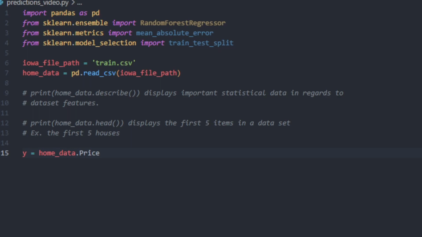And that was okay. If you ran through the walkthrough submission, you'd get a score around $22,000 of a mean absolute error. That's okay, but when you're trying to predict a house price, $20,000 is a lot of money, and you want to make sure you're as close as possible.